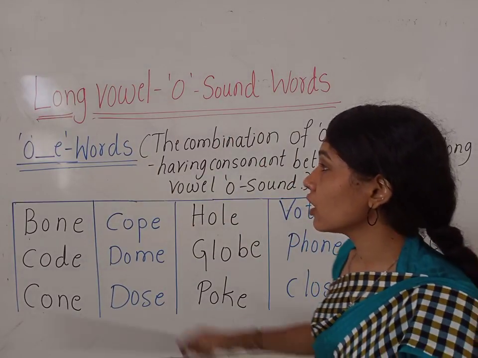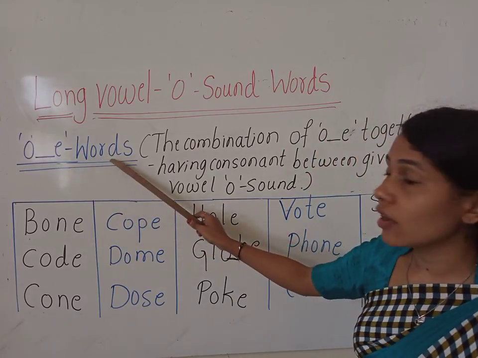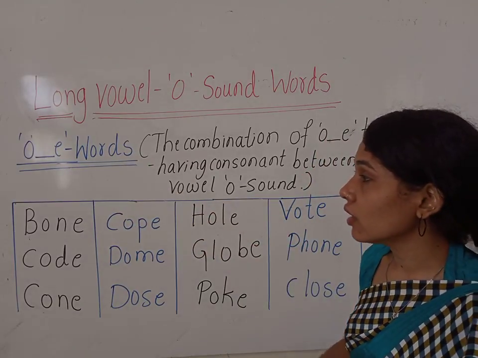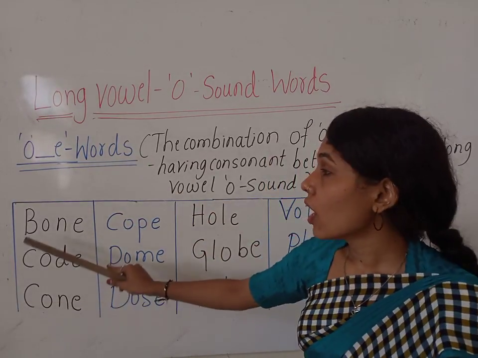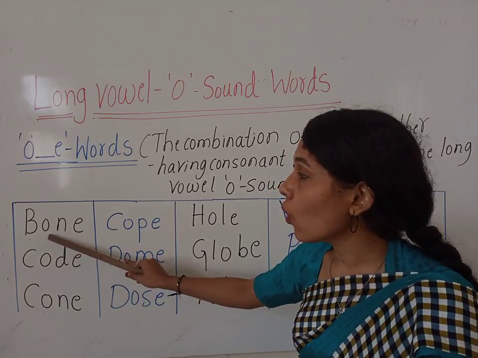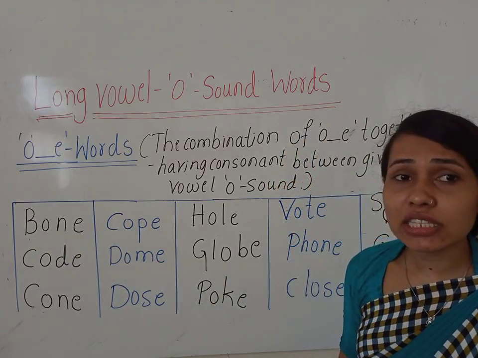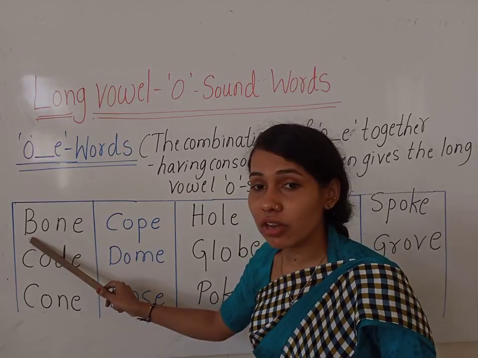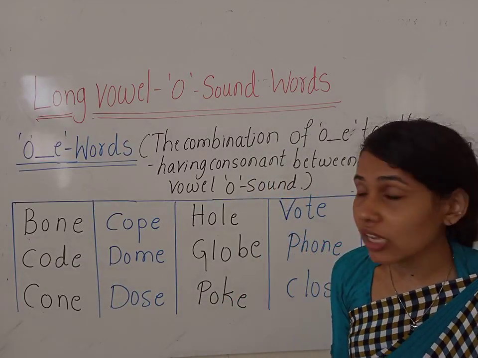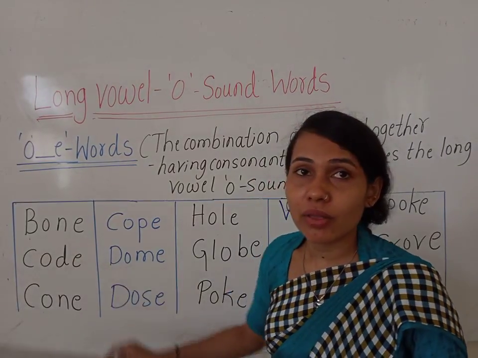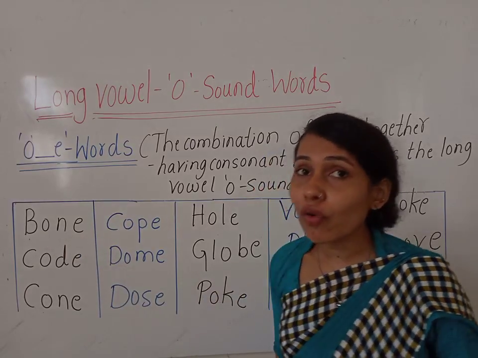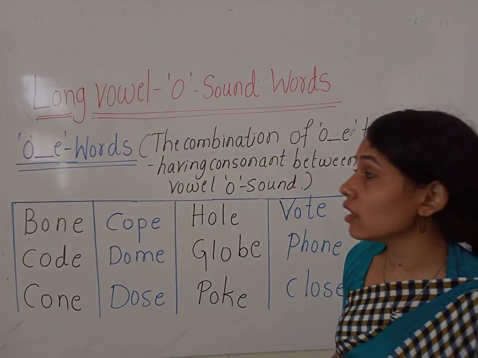Okay, children. Now here we have O-E words. Let us read one by one. Okay, so here we have B, O and E. So what is the phonic sound of B, children? What is the phonic sound of B? B. And what is the long vowel O sound, children?